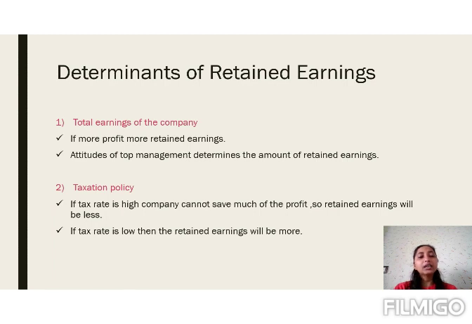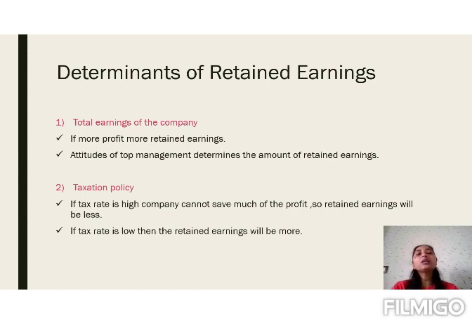Second, the attitude of top management determines the amount of the retained earning. How much retained earning has to be kept in a business will be decided by the board of directors. If the board of directors feels that they want to make more retained earning, then they will keep more amount as a reserve.